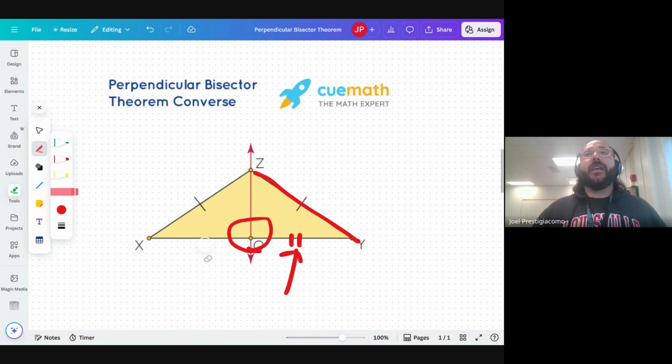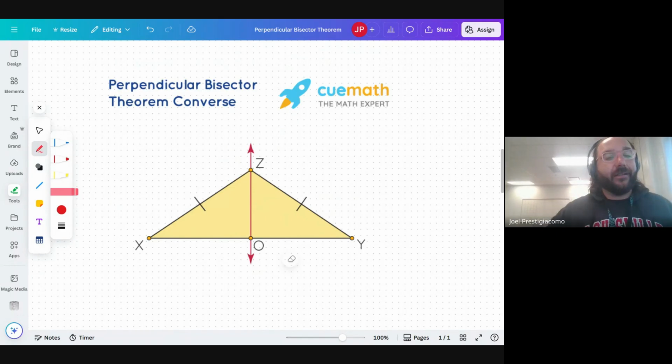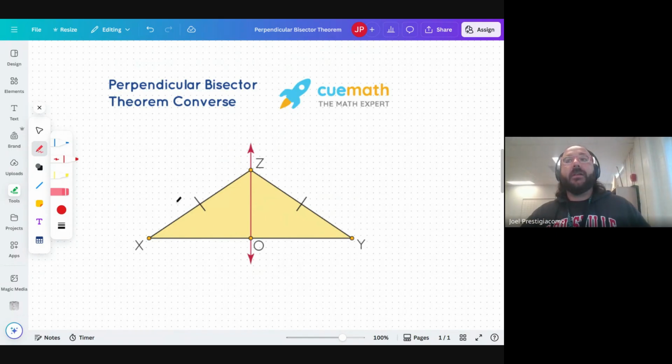So this is something that applies to what we call isosceles triangles, or in fact, it could be equilateral triangles, but triangles that have at least two equal sides. Okay, so we're going to look at some problems like that.